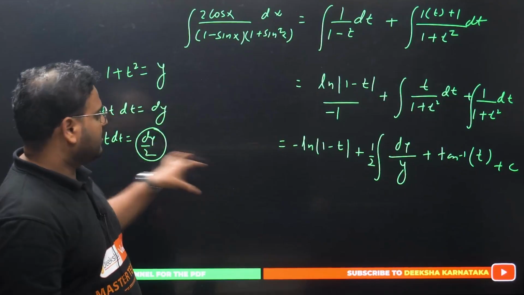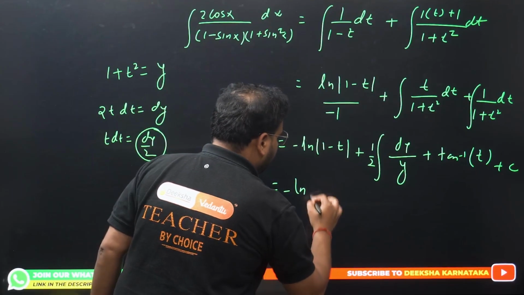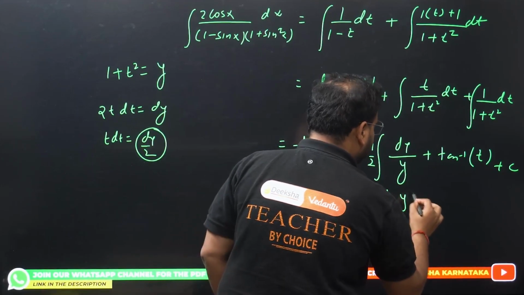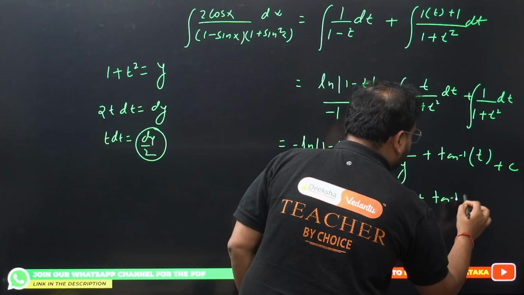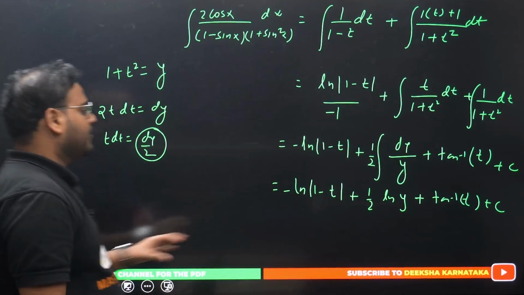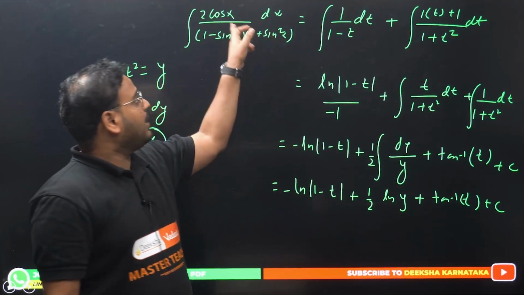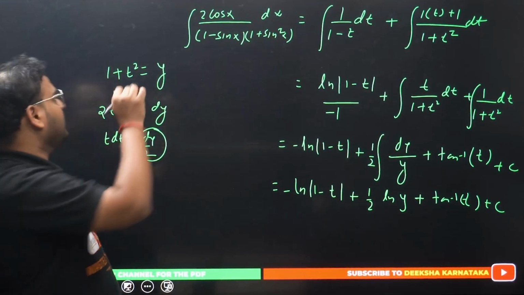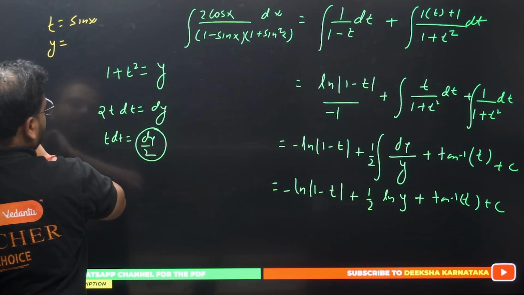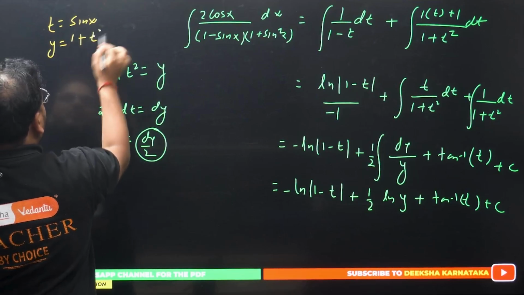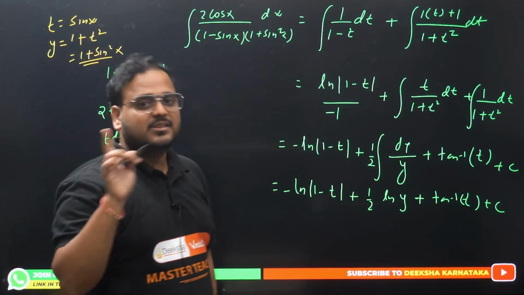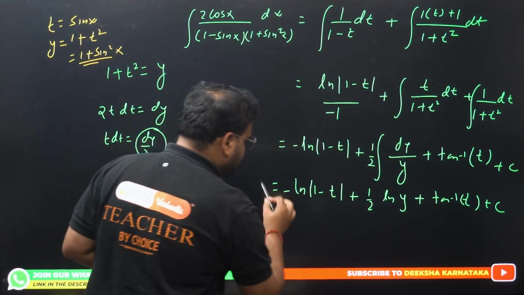Okay. Check. Now this is going to be what? I have minus ln 1 minus t plus 1 by 2 ln y plus tan inverse of t plus c. Okay, but this all cannot be right because we have the variables t, y and t. We should have everything in terms of x only. First thing was t equal to sin x, another thing was y equal to 1 plus t square. What does that mean? 1 plus sine square of x. So y is 1 plus sine square of x and t is sine x.